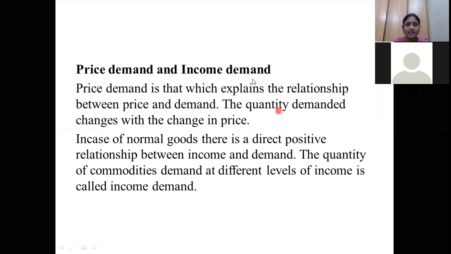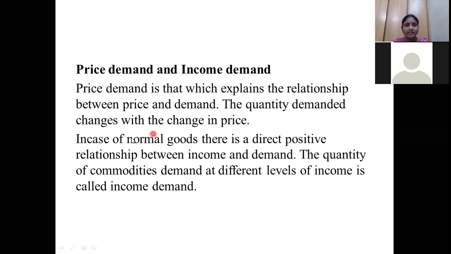Other than that we don't require anything. So again we have one of the types of demand. Whatever concept we have learned previously, we have to write that same concept here. Next, income demand. I have already explained income as a factor. Whenever the consumer's income increases, the demand for the products also increases. That means demand has a positive relationship with income.